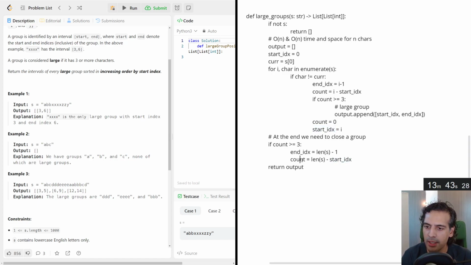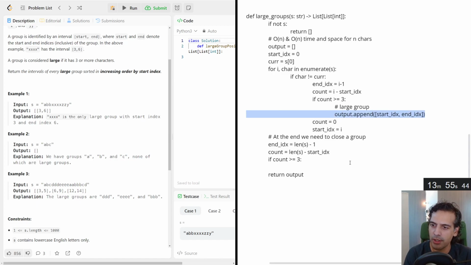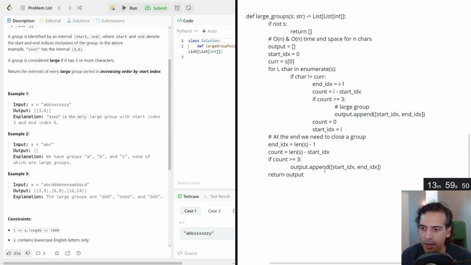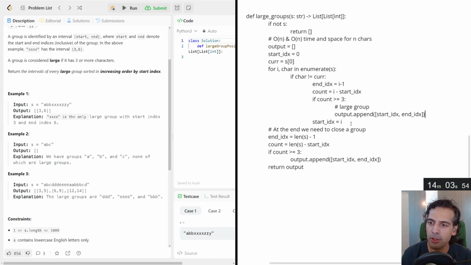So if the count is, oh, this does not go inside the loop. Sorry, this goes out here. If the count is greater than or equal to 3, we still have to append this large group also. And then we are actually golden. So good thing we thought about that as we were going through this iteration. We don't need to keep track of count anymore. A lot of these things can be cleaned up by putting them inside, but just for clarity, we're going to keep them as separate variables.